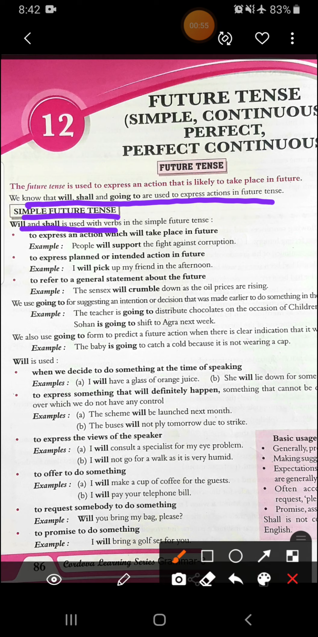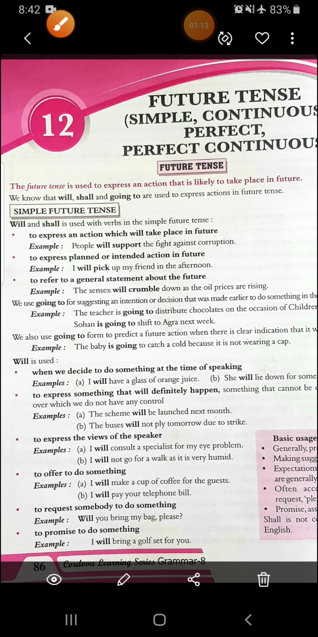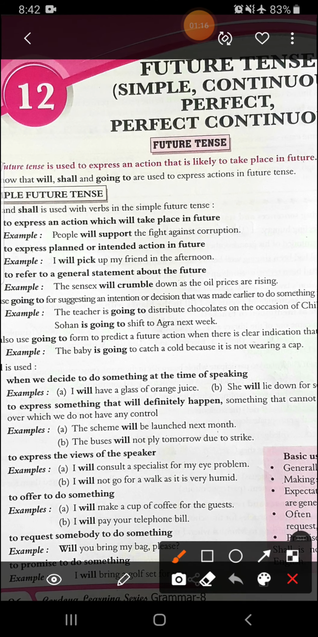Will and shall is used with verbs in the simple future tense. See, it is used to express an action which will take place in future, means some action that is going to take place in future. For that we need simple future tense. You can see the example that is given here. People will support the fight against corruption. So they are going to, or they will support this action, or this action is likely to take place in future.